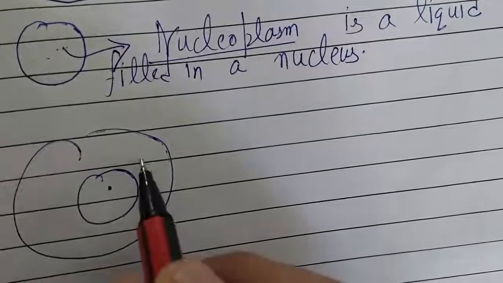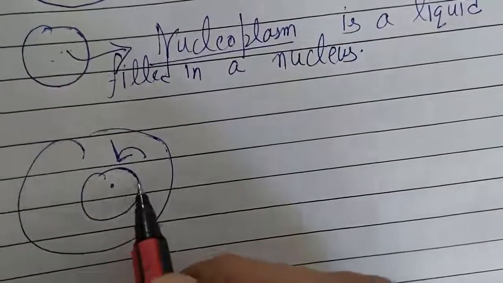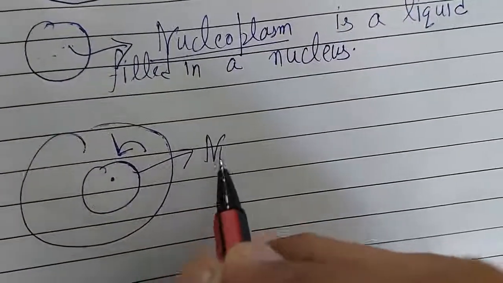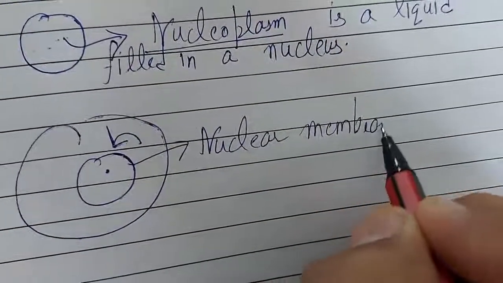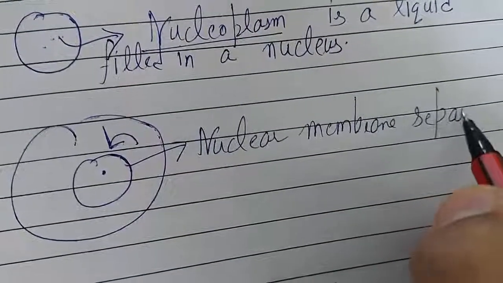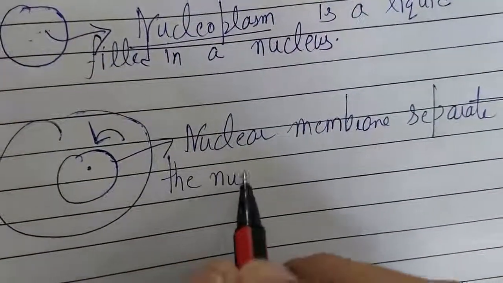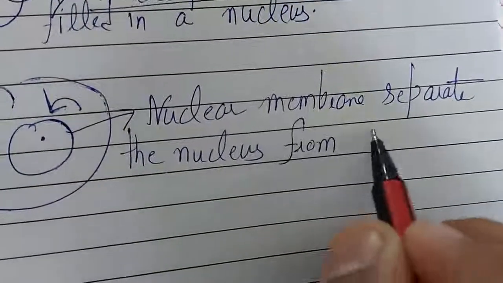The nucleus is separated from the cytoplasm or outer environment by a nuclear membrane. On the outer surface of the nucleus there is a nuclear membrane. So the nuclear membrane separates the nucleus from other cell organelles.